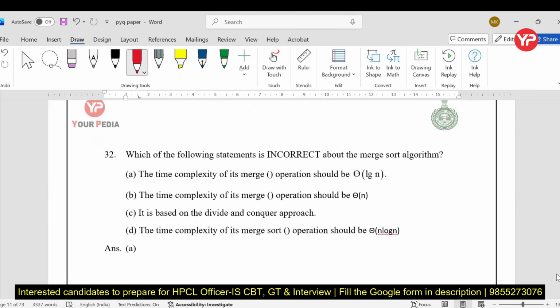Next, which of the following is incorrect about merge sort? Very simple, hardly takes 10 seconds. The time complexity of the merge operation: the merge operation merges two sorted arrays into a new array, which takes order of n time. So this is wrong. The time complexity of its merge operation is theta of n. Correct. Divide and conquer approach, very good, merge sort uses divide and conquer. The time complexity of merge sort is n log n. Yes. So which is incorrect? A is incorrect, my dear students.